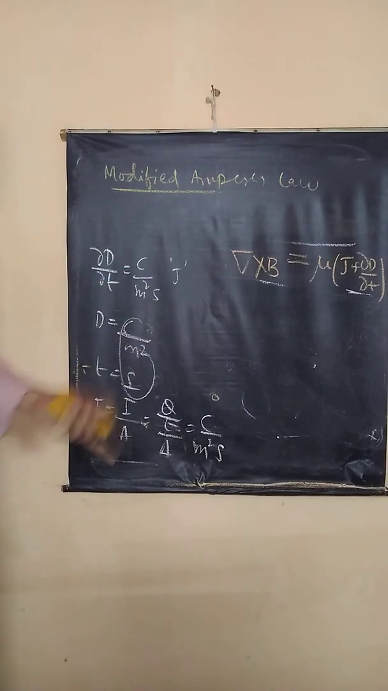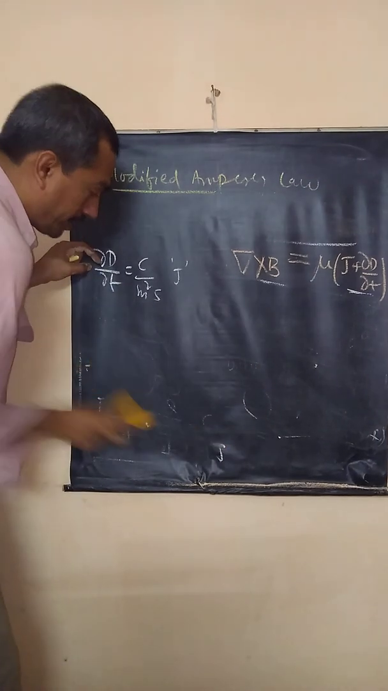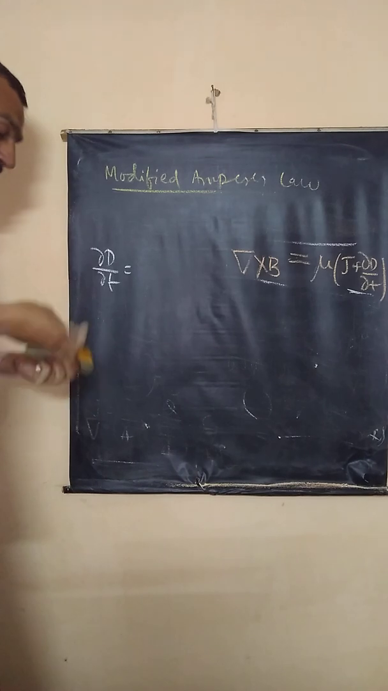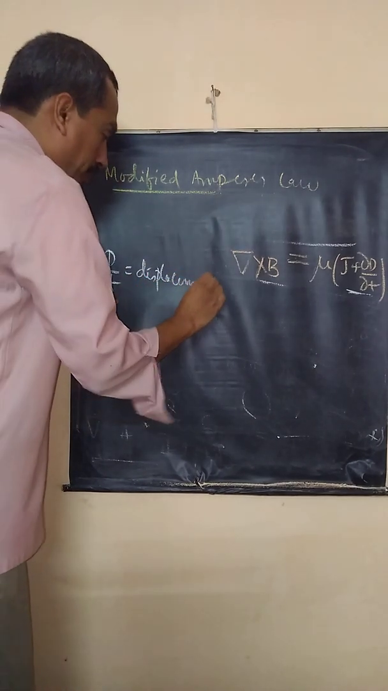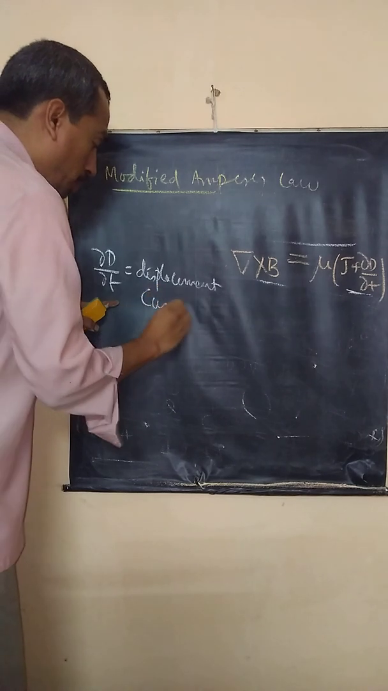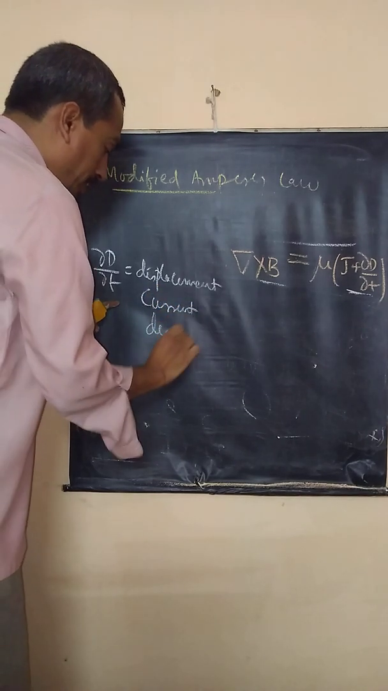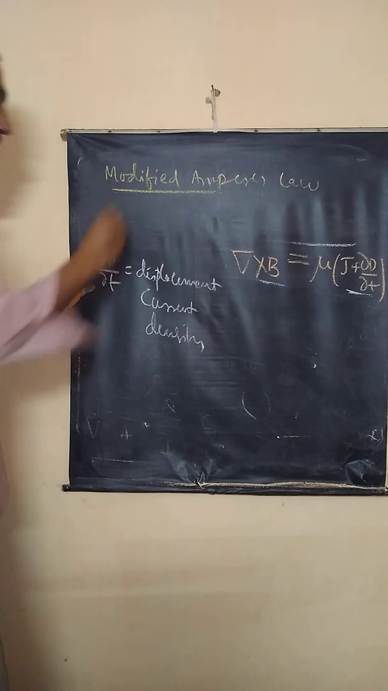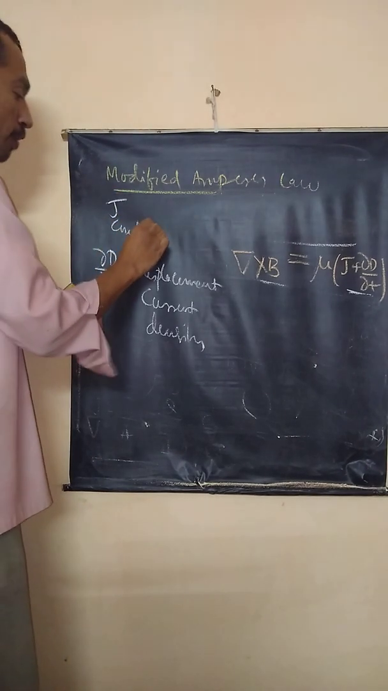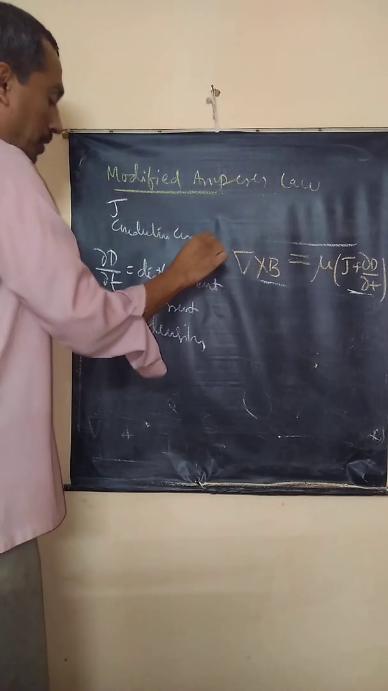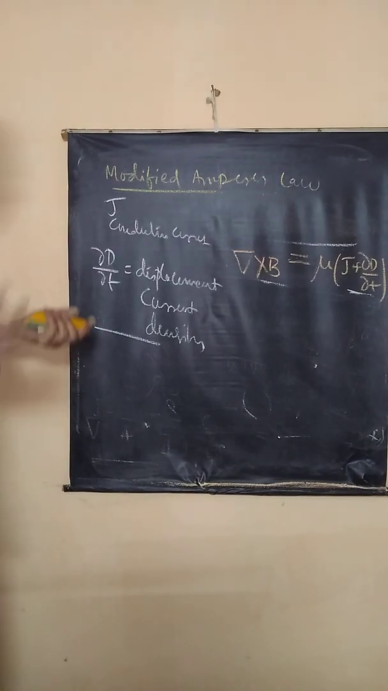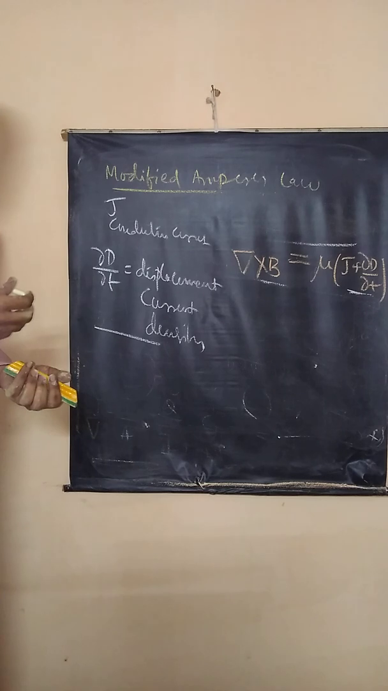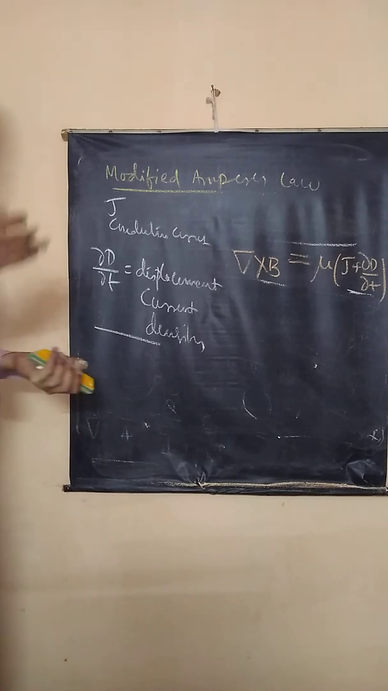This is similar to current, but it is not called current density. This is called displacement current density. Dou D by dou t is said to be displacement current density. This is also a current. Please understand, all of you know J is conduction current, flow of electrons. This is not due to flow of electrons. What is this new type of current Maxwell is talking of? This current also produces a magnetic field.